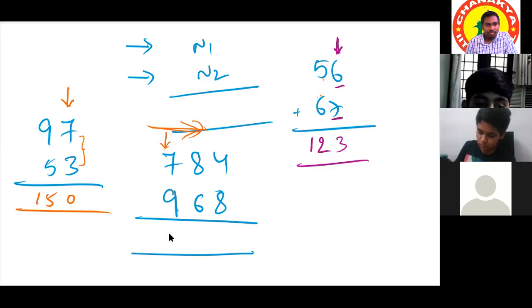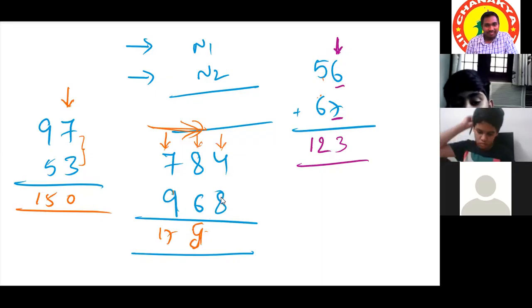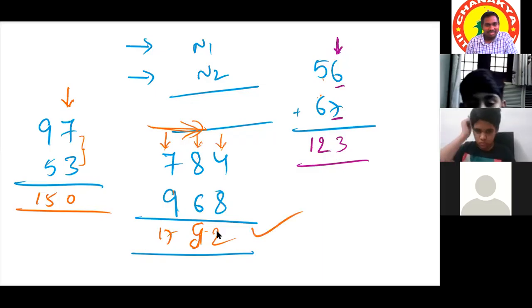Sir, carry, so 17. So 17. Okay. Next here. Sir, 8 plus 6, and end digit 4, sir. Very good. 5, sir, carry. 5. Okay, very good. Next. Then the end digit of this is 2, sir. That's all. That is the answer.